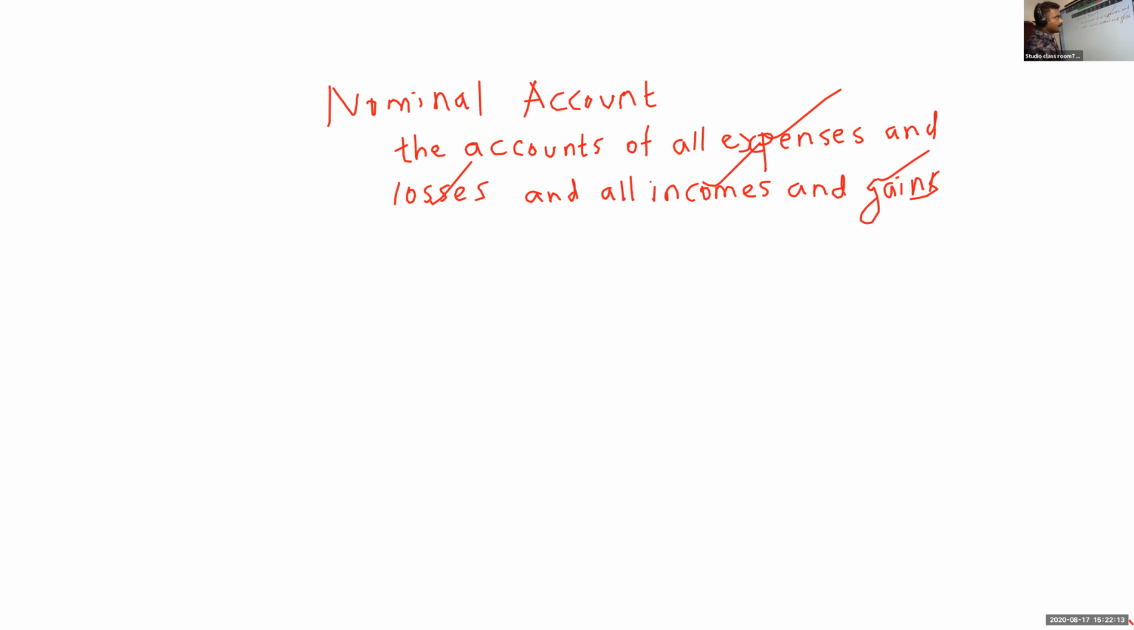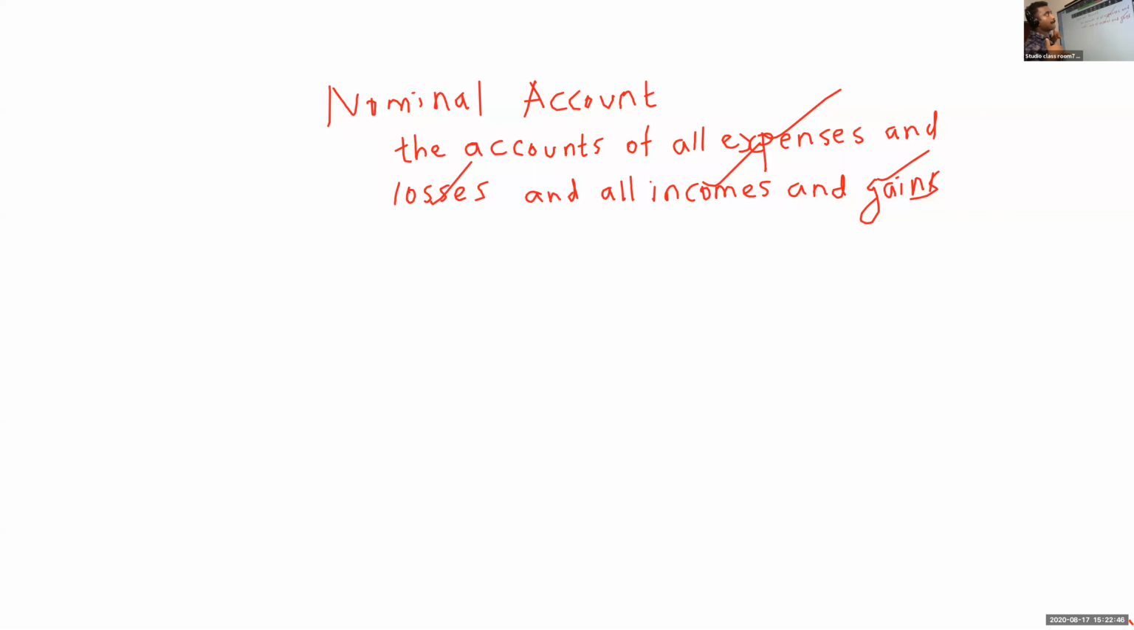Expenses and incomes, expenses, revenues, are only related with the nominal account. One thing you have to remember: real account means assets. Then personal means names of persons, or artificial or representative persons. Here it means all expenses and incomes, that is nominal account. Losses, gains means paid, received.